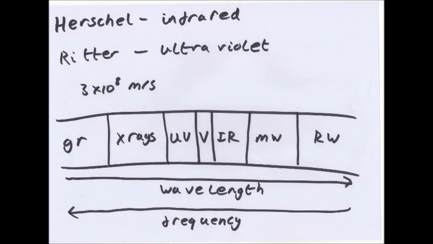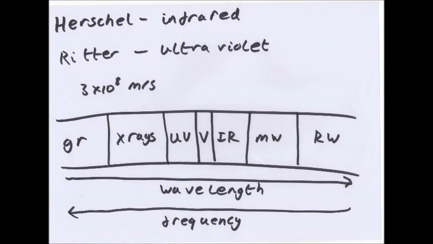Herschel wondered what would happen if he measured the temperature just beyond the red end of the spectrum, where there was no visible light. He found that this gave the highest temperature. He discovered infrared waves. That's beyond red. Just remember, you have violet at the short end of the visible light spectrum, red at the longer end. Infrared is beyond red, ultraviolet is beyond violet.